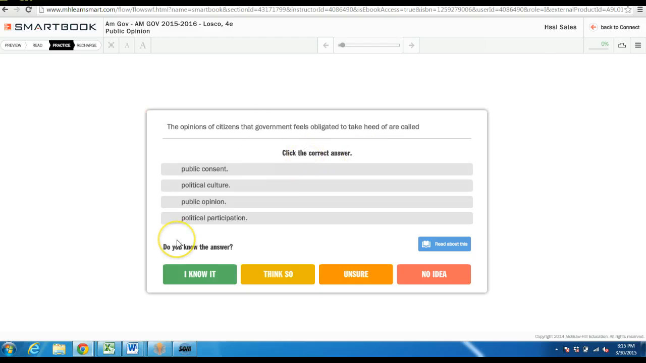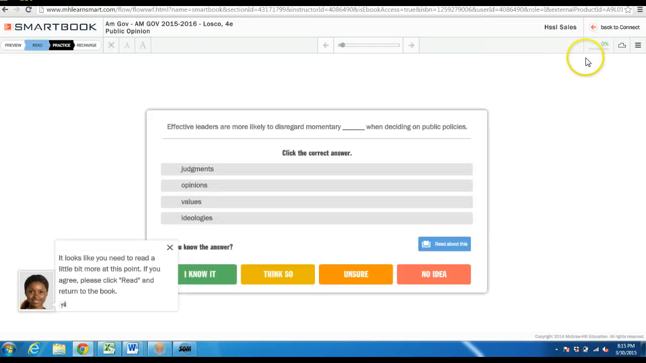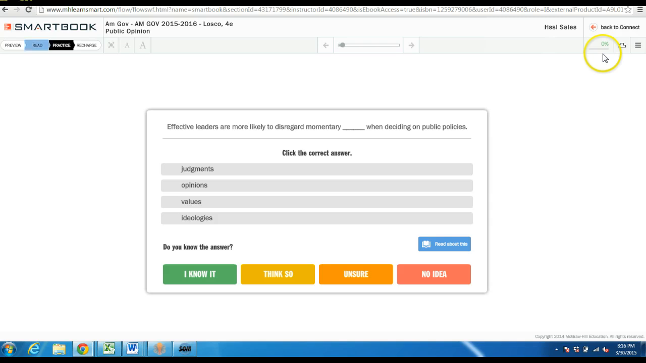And the system is also knowing that the student clicked read about this and probably doesn't know that answer very well. So as we go through, we actually are not getting any data points right now. We're not getting any progress, but it's not punitive. It's not taking any away from us. We're not getting negative points. We're just not moving forward in our progress.